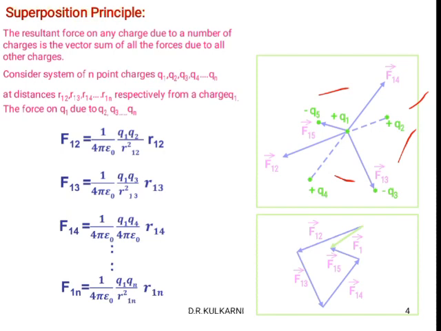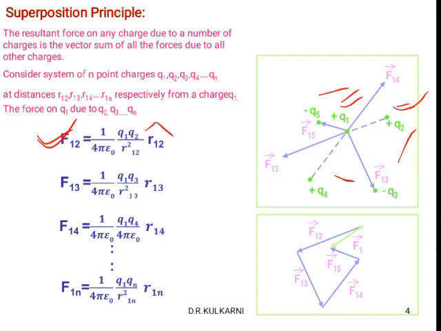If we write it for particular charges, then F12 equals 1 divided by 4 pi epsilon naught, Q1 Q2 divided by R12 square, R12 cap. R12 cap is a unit vector. Of course its magnitude is 1, but it shows the direction of F12. This force formula is for Q1 and Q2, between these two charges.